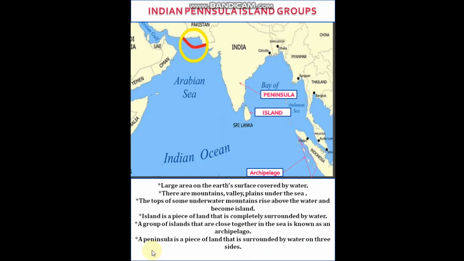A peninsula is nothing but a piece of land that is surrounded by water on 3 sides.